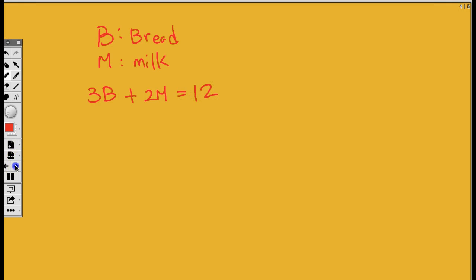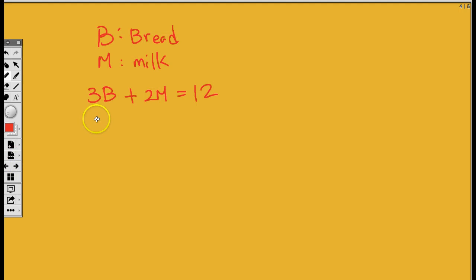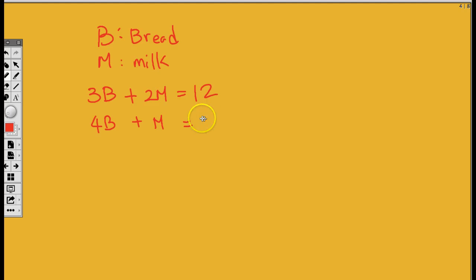And then the next time when he went to the store, it's going to be 4 loaves of bread, so it's 4B and 1M, or you don't write 1M though, right? You just write 4B plus M, and that equals what? $15.50. Okay? So, there you go.